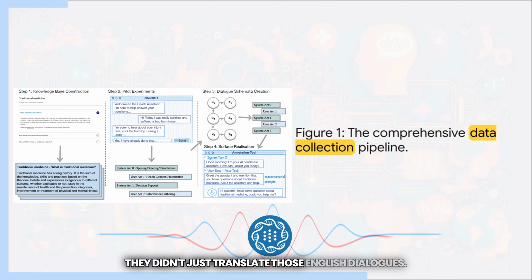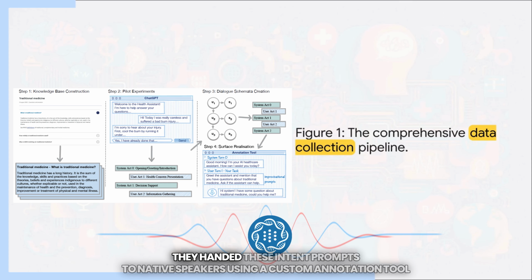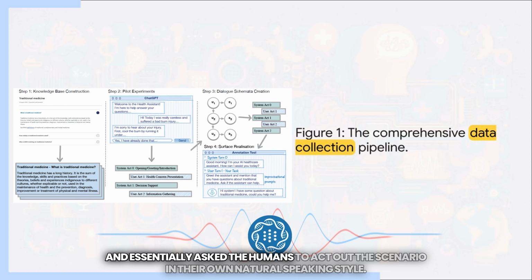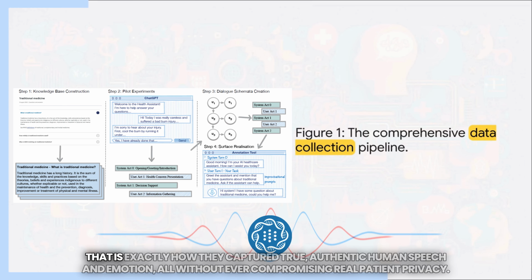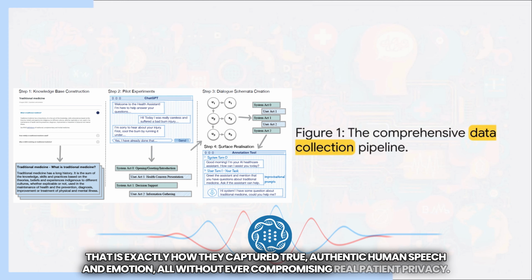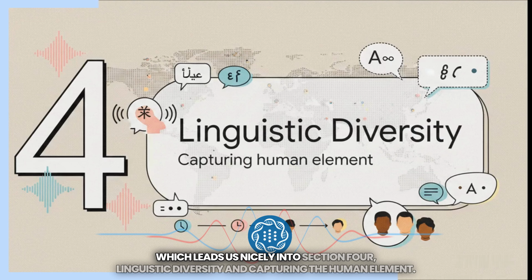They didn't just translate those English dialogues. Instead, they extracted the core intent of each line into what they call improvisational prompts. They handed these intent prompts to native speakers using a custom annotation tool and essentially asked the humans to act out the scenario in their own natural speaking style. They didn't hand them a rigid script, they handed them a motivation. That is exactly how they captured true, authentic human speech and emotion, all without ever compromising real patient privacy. It's really clever. Which leads us nicely into Section 4, Linguistic Diversity and Demographics, Capturing the Human Element.